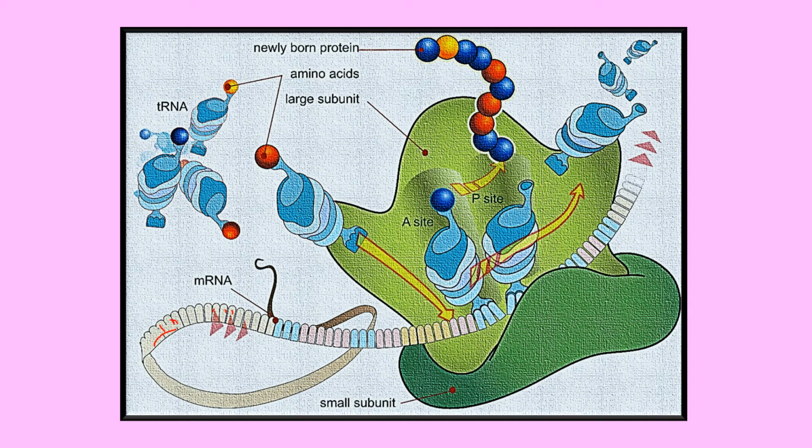Then when it gets into the ribosome, you can see the transfer RNA coming and forming peptide bonds here in complementary sequence. Okay, now as this is happening, this ribosome keeps moving from side to side at a distance of a triplet codon. Okay, and at the same time you can see amino acids and the protein being formed.